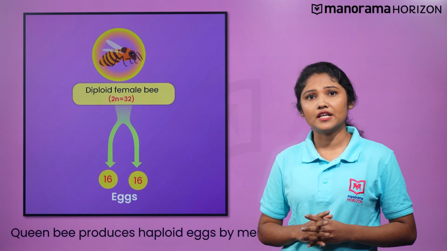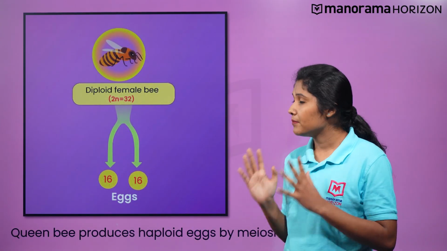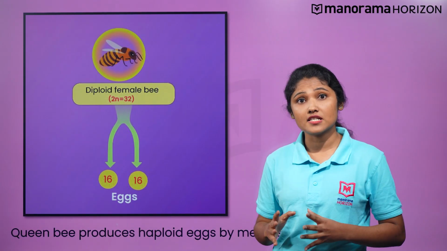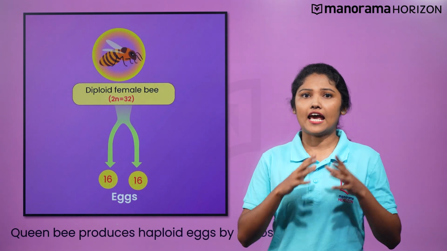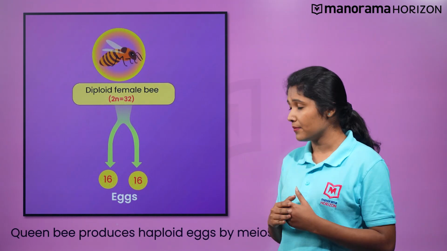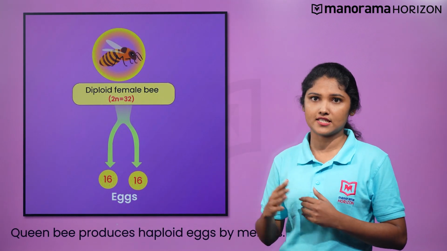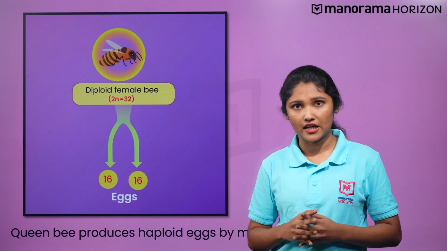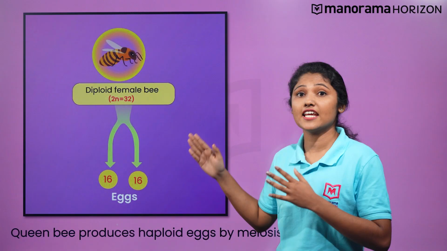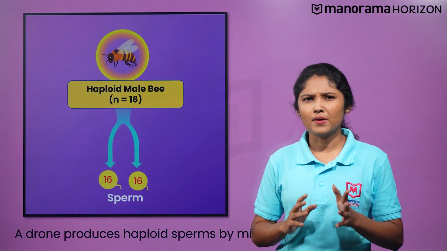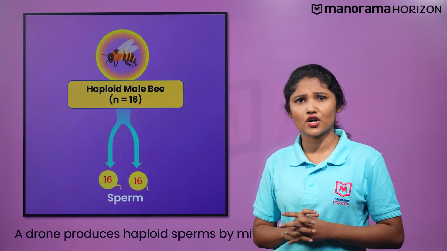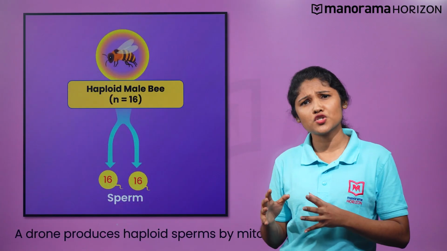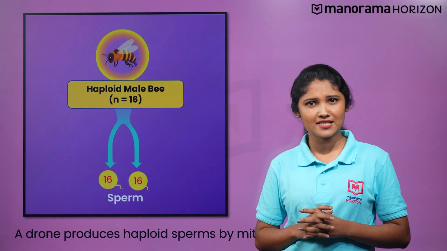The queen honeybee produces eggs by meiosis. Since meiosis is a reductional division and reduces the chromosome number to half in the daughter cells, each egg cell produced by the diploid queen has a total of 16 chromosomes. But what about haploid drones? Do they also produce gametes by meiosis?